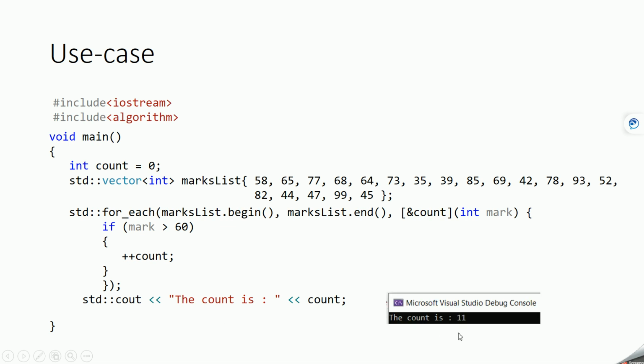It will give output as 11, because 11 students have a score more than 60 marks. So this is one use case of this lambda expression. Always remember, a lambda expression is useful to pass as an argument to some library, some algorithm, or some thread where a function is required as an argument.